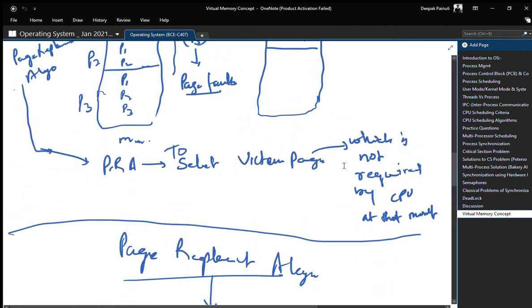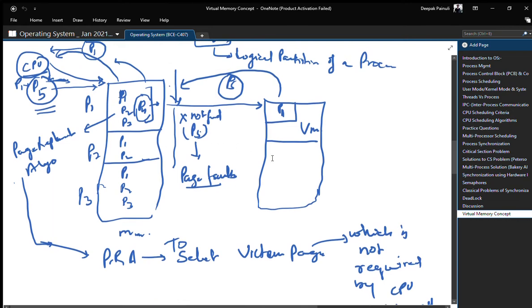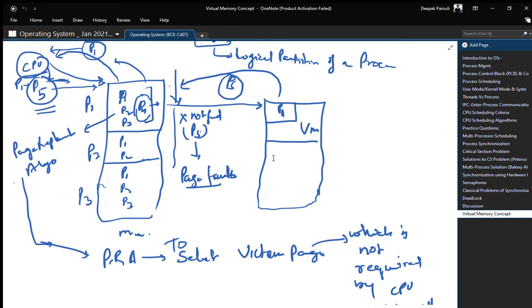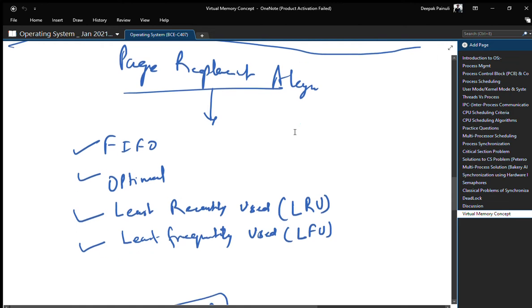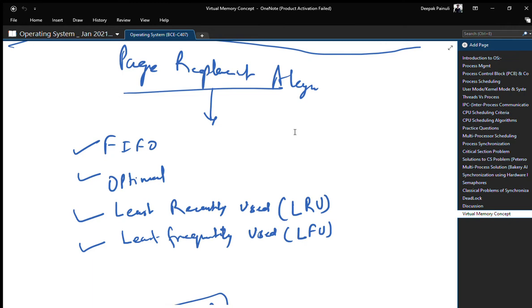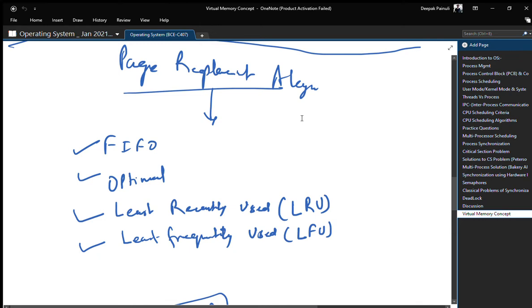To find a victim page from existing pages in the main memory, we have to use a page replacement algorithm. We have some page replacement algorithms which are used to find a victim page for replacement against a new page in case of a call from CPU, right?